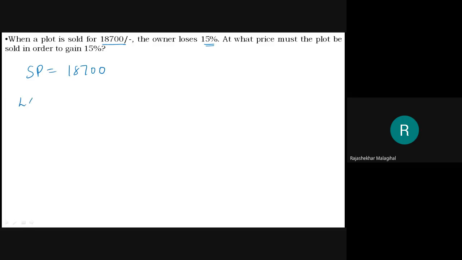Loss percent is equal to CP minus SP divided by CP, into 100. Then profit percentage is SP minus CP divided by CP, into 100. Okay, no problem, right.